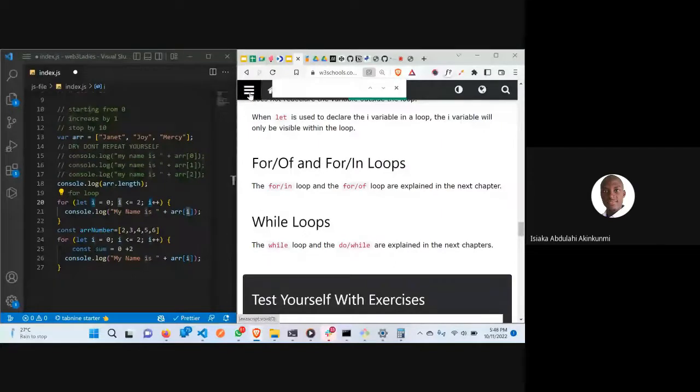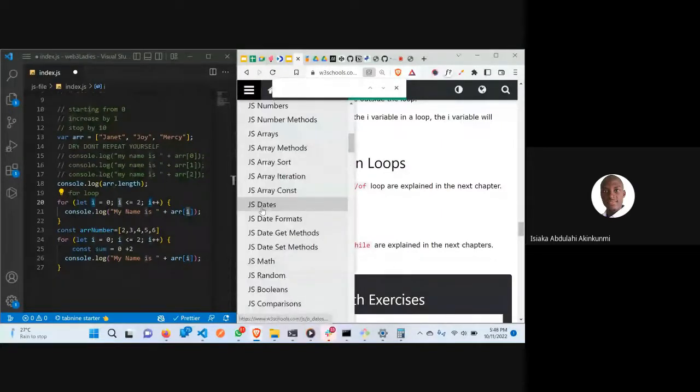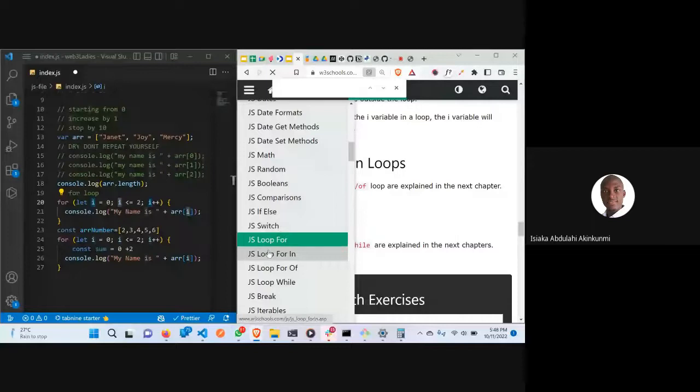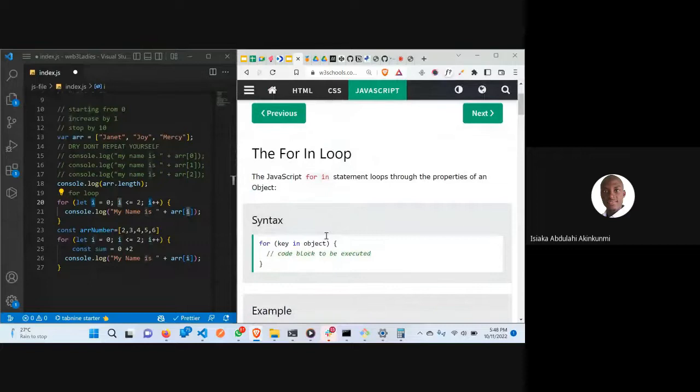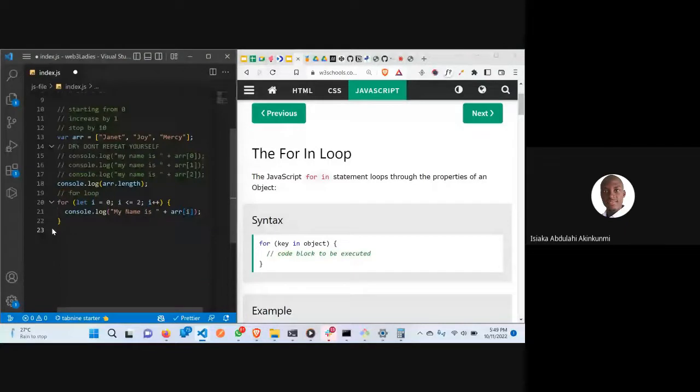Now we also have the for in loop. That's usually used when you are mapping in an object or in an array. This is very simple. Instead of me saying for i is equal to 0, i is equal to 1, i plus plus, I can come here and say a key in an object.